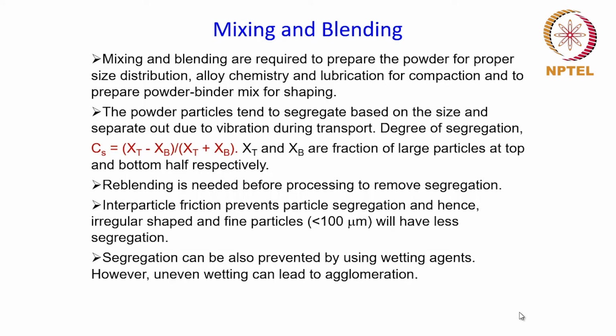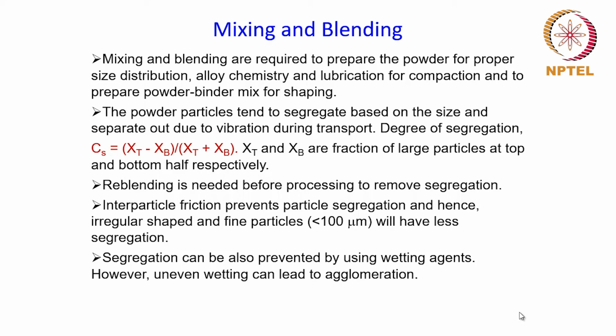Mixing and blending are needed to prepare the powder for a particular particle size distribution, for example the bimodal particle size distribution we talked about for improving the packing density. It is also needed when alloys are made by the powder metallurgy process. In that case, two or more different metal powders have to be mixed, and mixing plays a very important role in making sure that the powder feed is uniform in terms of all the metal powders mixed together.